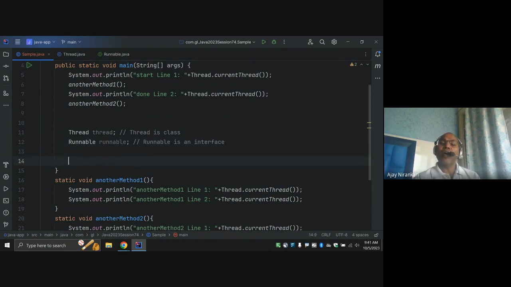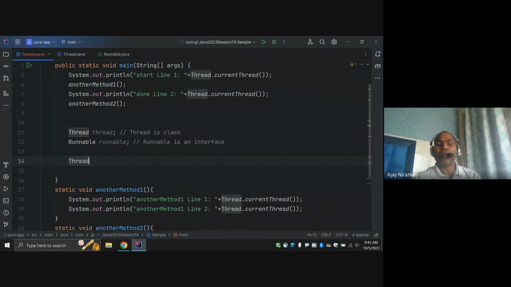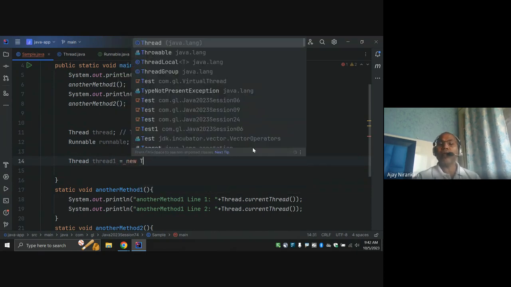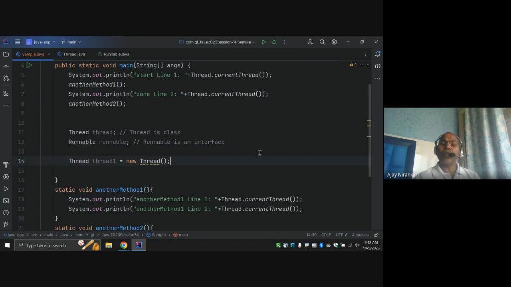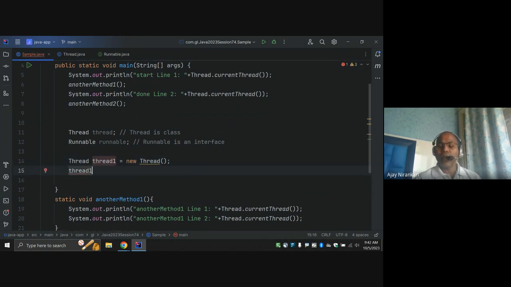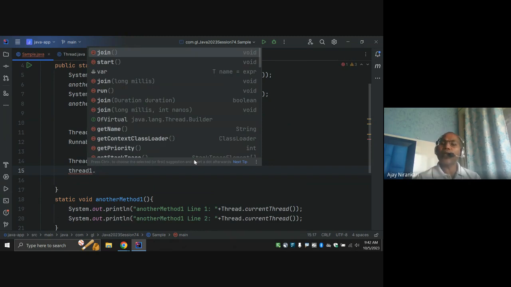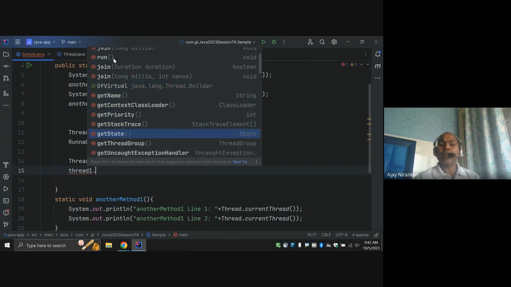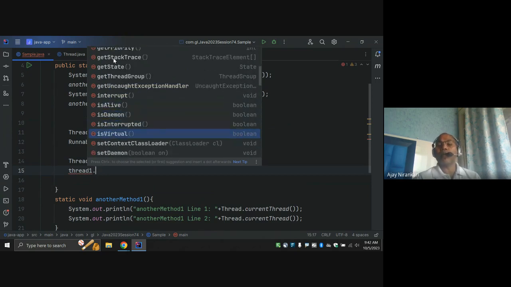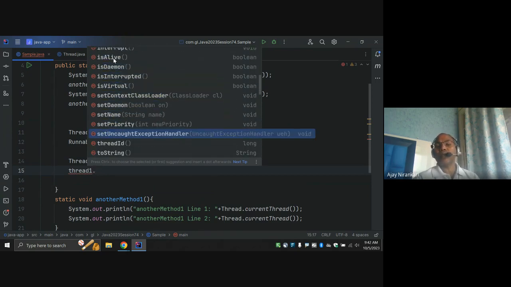So first thing, how can we create a thread? Let's say this is the Thread class. I can create the object: Thread thread equal to new Thread. Notice if I do thread dot, there are lots of methods, like the join method, start method, run method, getName, priority, isDaemon, which will come soon. We'll discuss all the methods.